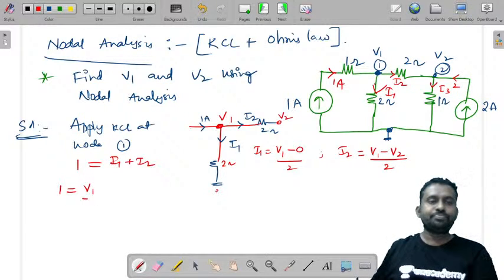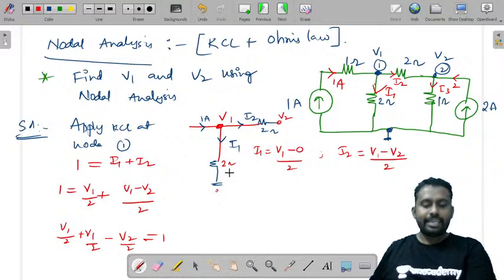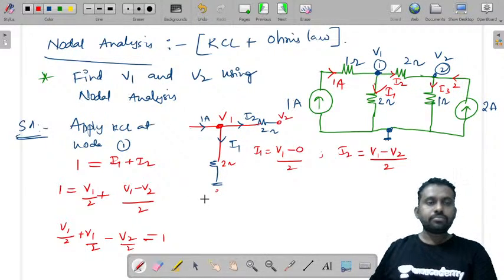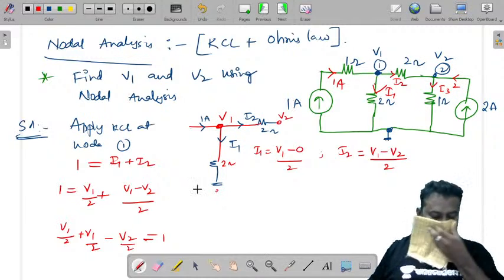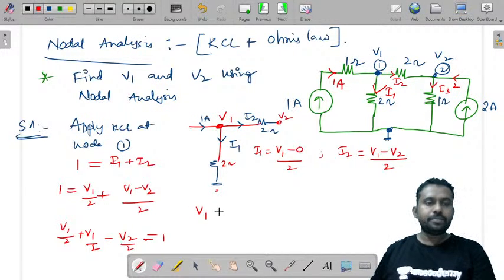Substitute these values here. So 1 is equal to (V1 minus 0) by 2 plus (V1 minus V2) by 2. Simplifying, it is V1 by 2 plus V1 by 2 minus V2 by 2 is equal to 1.